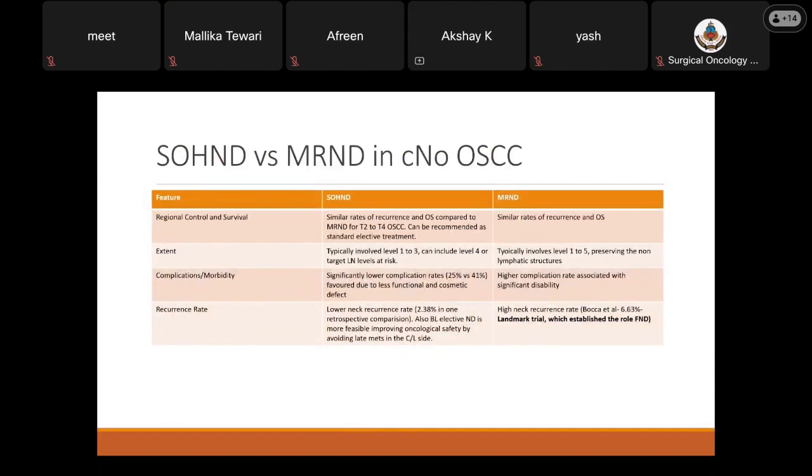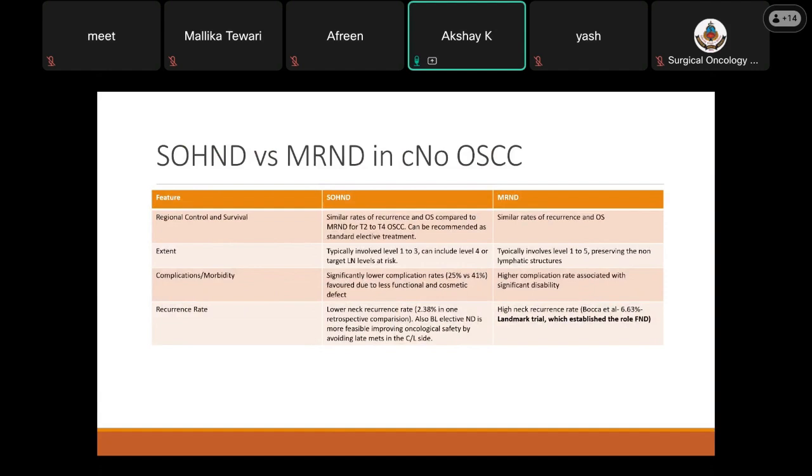If you compare supraomohyoid neck dissection, MRND, and cN0 neck, for regional control and survival, with supraomohyoid neck dissection there were similar rates of recurrence and overall survival compared to MRND for T2 to T4 lesions. It can be recommended as standard elective treatment. The extent typically involves level 1 to 3, but it can include level 4 or target lymph node levels at risk. Supraomohyoid neck dissection had significantly lower complication rates and was favored due to less functional and cosmetic defect.